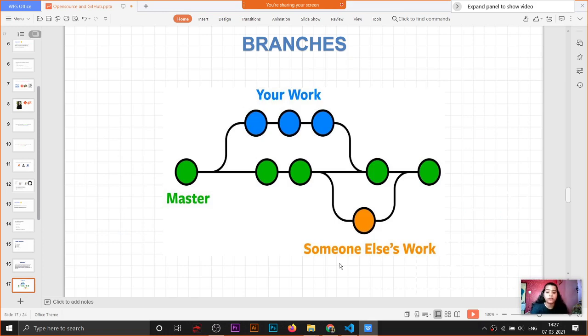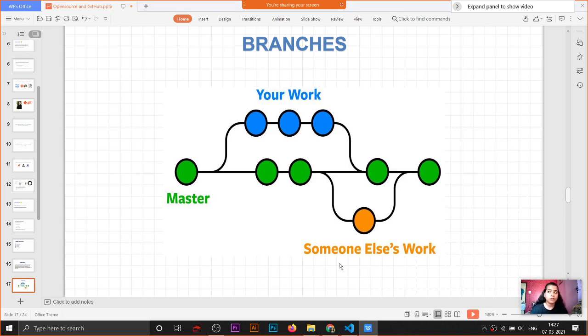What comes in your mind when you hear the word branches? A tree, right? A tree has a root and then it has many branches. The same happens with branches. There is one main branch which is known as the master branch, and then I'll give you a